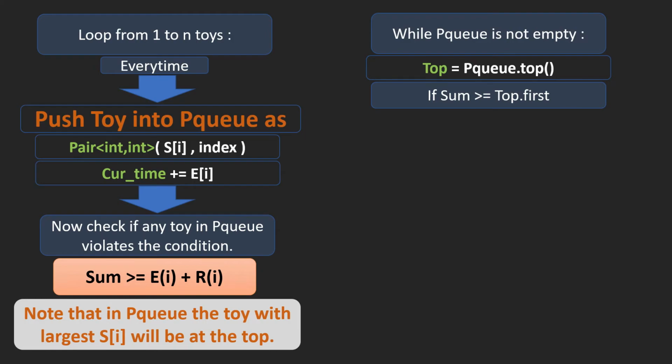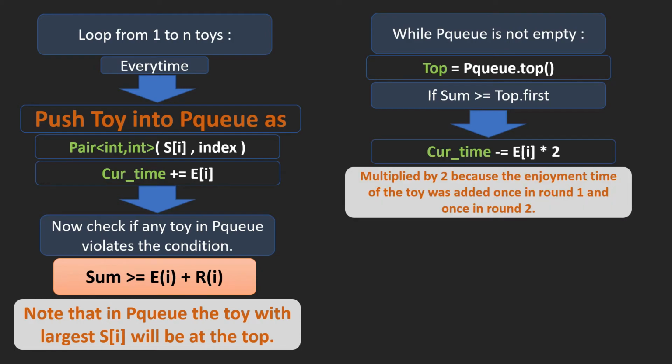If the toy violates the condition, then we need to remove it. First, subtract 2 times enjoyment of the toy from current time. It is multiplied by 2 because the enjoyment was added in current time twice: once in the first round and a second time when the toy was added in the queue. Removing the toy means it never existed, so decrease the value of sum by enjoyment of that toy. Increase the value of count by 1. Now remove the toy from the queue.